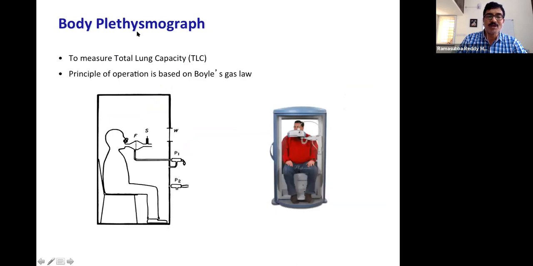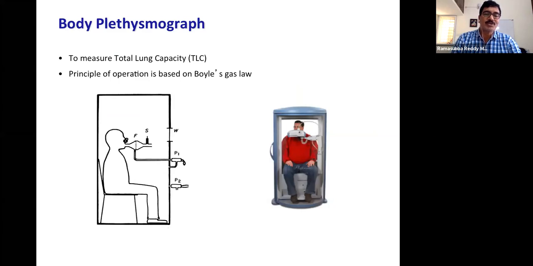And the other one is the body plethysmograph. This morning we have seen one, the blood plethysmograph, in either arm and leg. We try to put it in an airtight enclosure and see how much blood is coming into that particular area, and based on that we try to measure blood flow and blood volume.